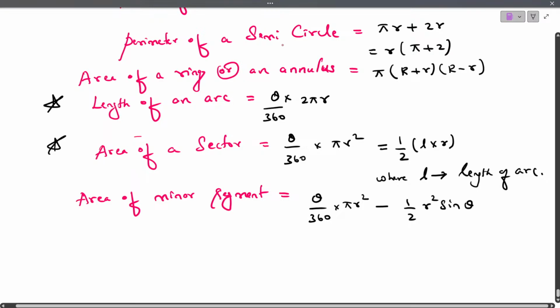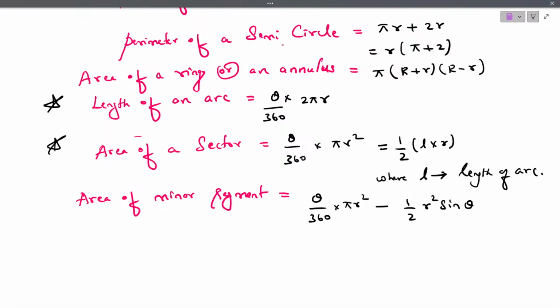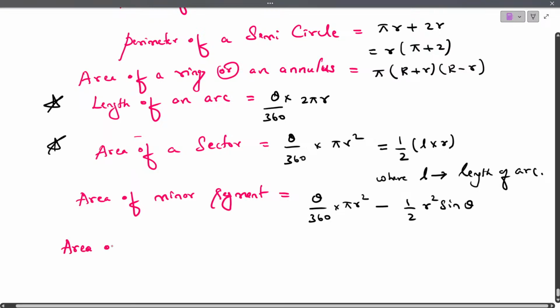Is this clear? Then the next formula, area of major segment.